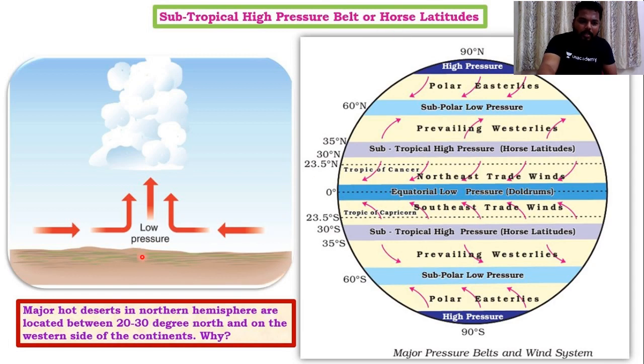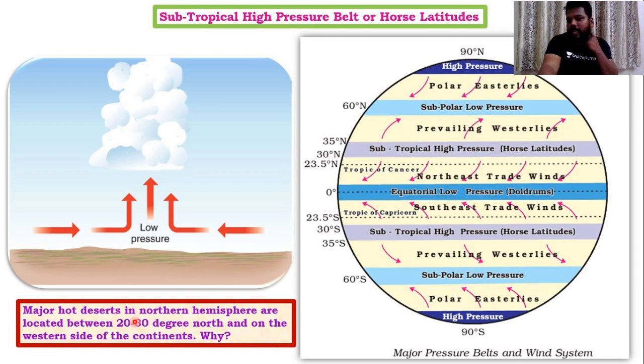This is what happens at the low pressure condition. Near the low pressure condition, when maximum heat is produced, the air masses increase their volume and they rise up and create cloud formation. And at the descending air column, this cloud formation doesn't happen. You can see the subtropical high pressure belt. That is the reason why we have deserts over here.